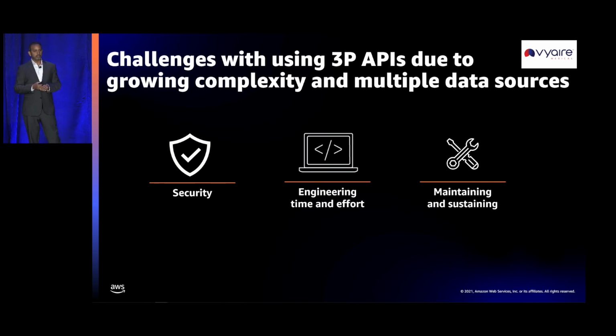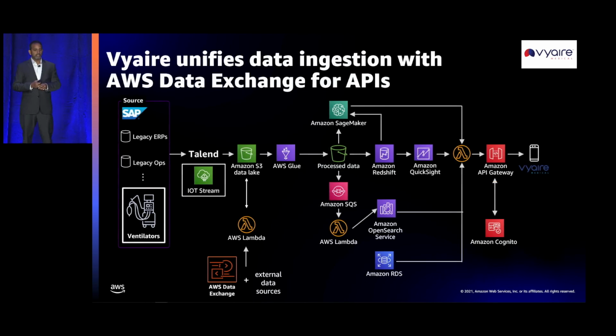So how do we solve this problem? I can probably go on and on with a few more, but just to put some context, these three big scenarios are what we are going to talk through today. That's when AWS Data Exchange for APIs came to the rescue. They talked through the concept of how we are able to have a unified data pipeline that can bring all this external data together. It sounded like a sales pitch, but it is actually true, and you will see it in action when we do the demo today.